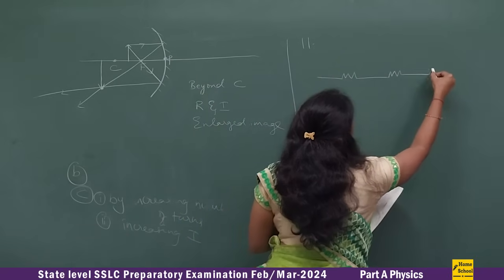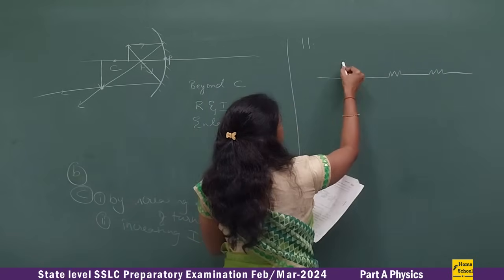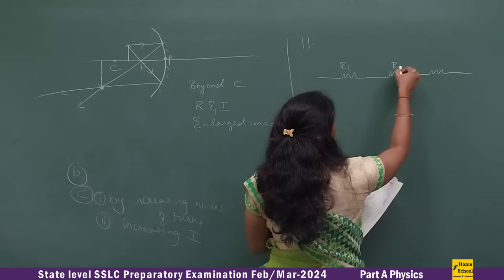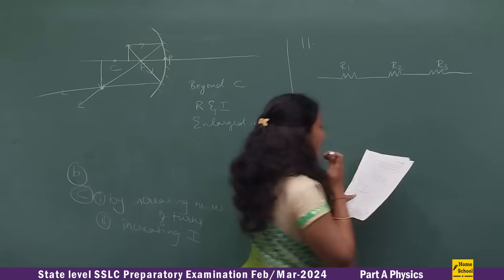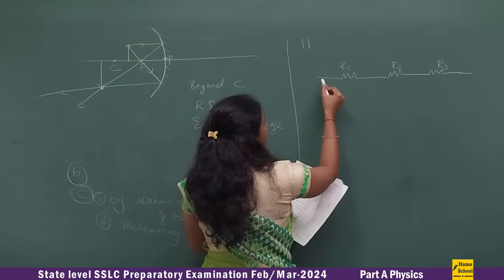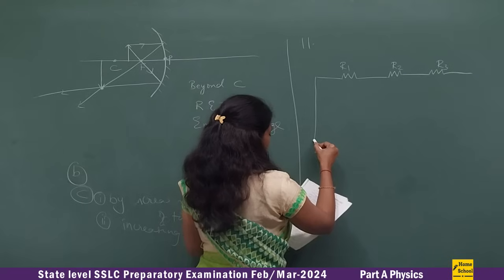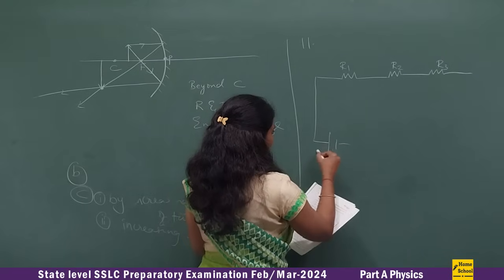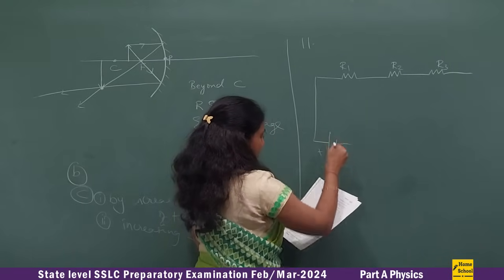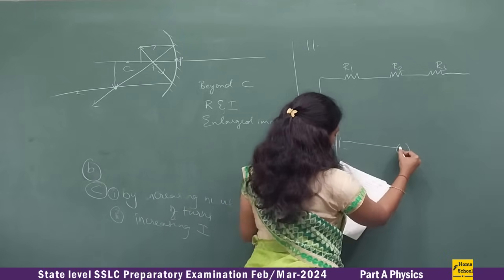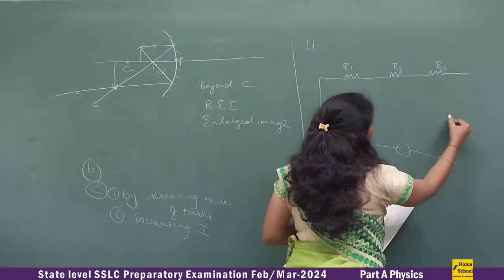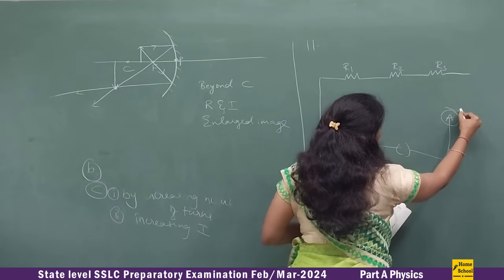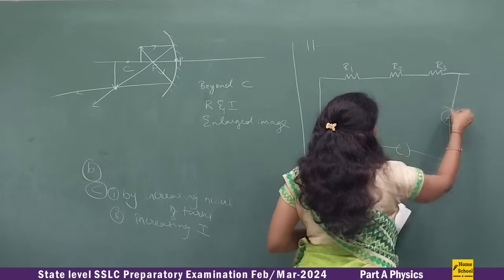There are 3 resistors here, R1, R2 and R3, connected to a battery. Next, here is a switch, and observe the ammeter, which shows a reading of 3 amperes.